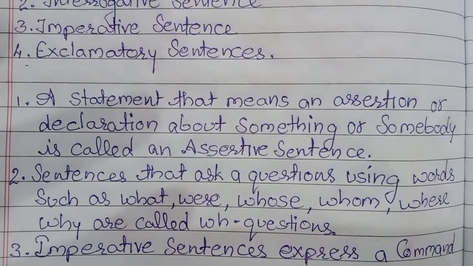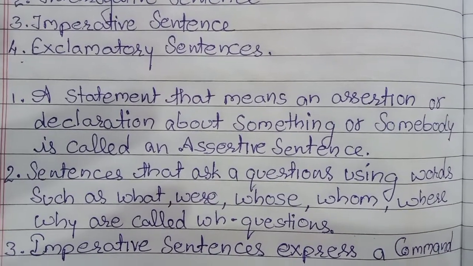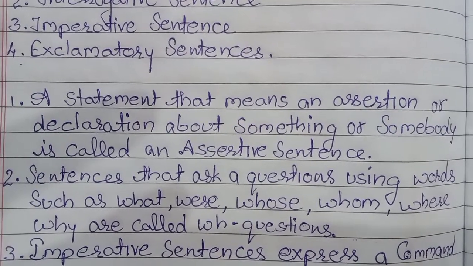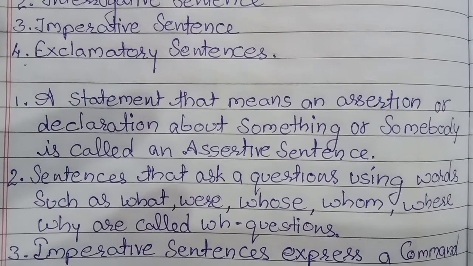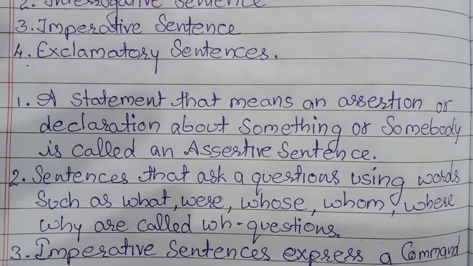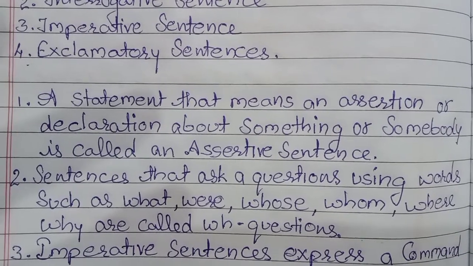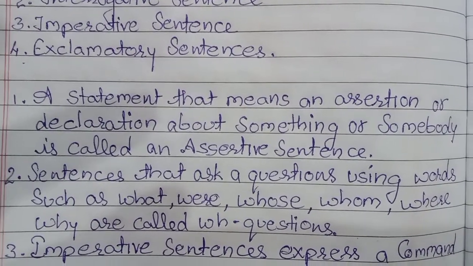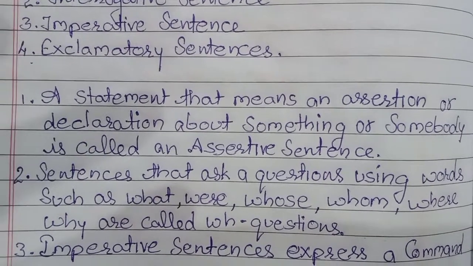It also has a full stop at the end. They are called imperative sentences. Exclamatory sentences are those in which we express a strong or sudden reaction, feeling, emotion or mood, and it ends with an exclamation mark.